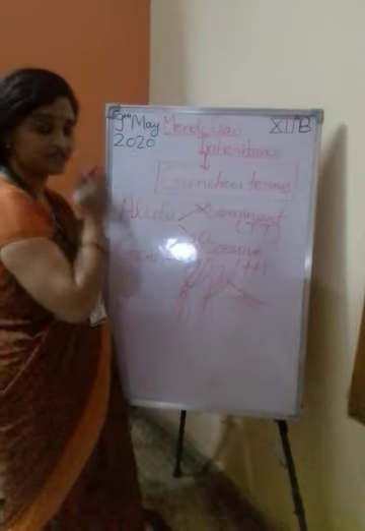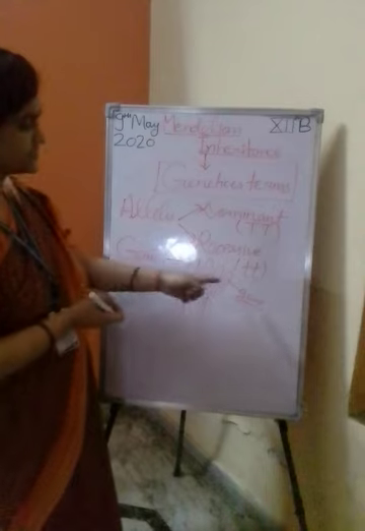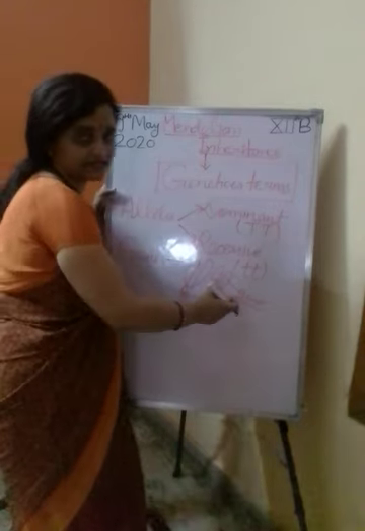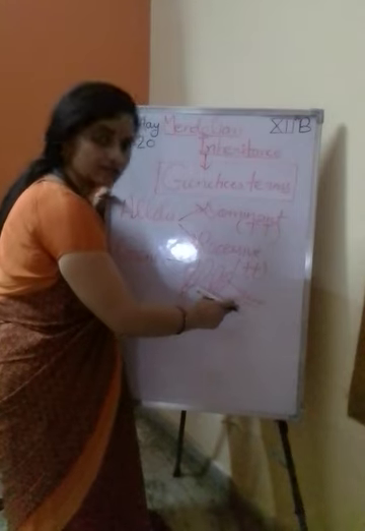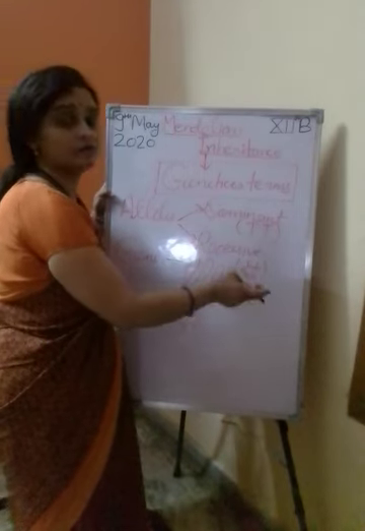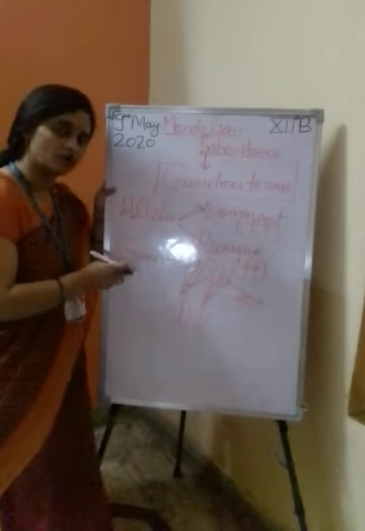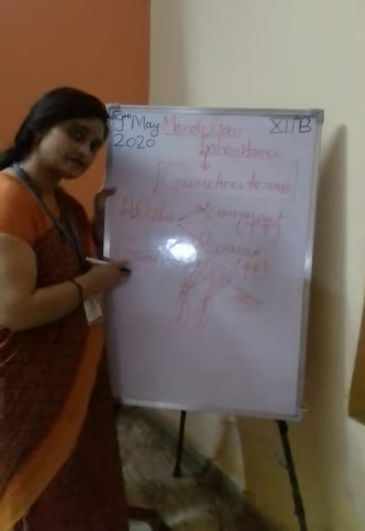The gene is a fragment of DNA present at a specific position on the chromosomes, and it inherits characters from parents to offspring. What is the function of a gene? What is a gene? Understand that.